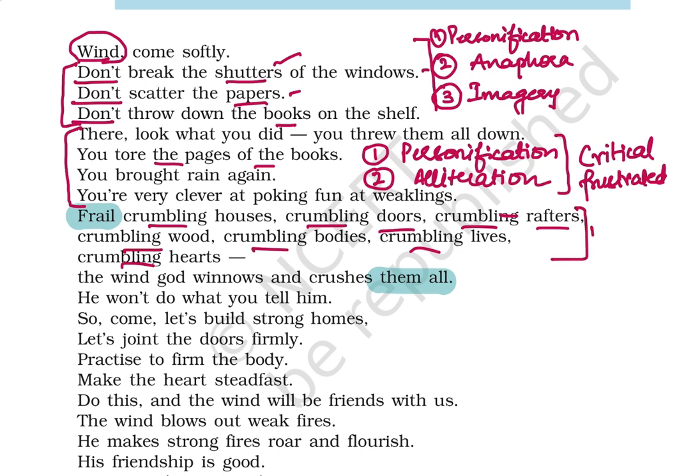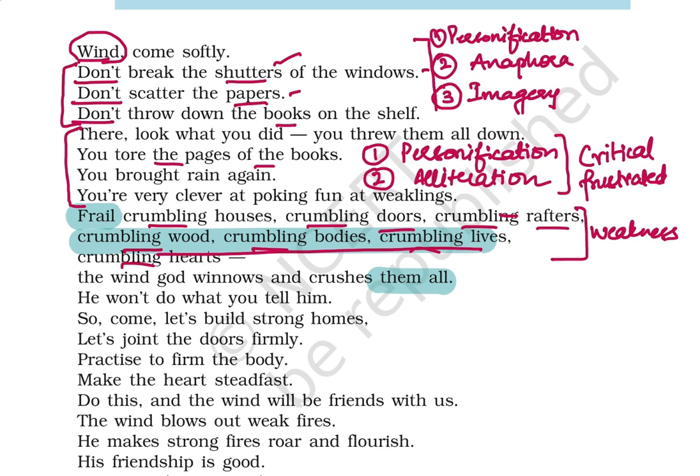So this repetition is emphasizing a certain quality here, that is the weakness of the objects or the human beings. It shows that something which is not strong or properly built is really going to fall apart when the wind comes. Okay, now can we move on to the deeper meaning of these lines, like crumbling wood and crumbling bodies and crumbling lives? Let's get into the deeper meaning, because in your RTC you might get a particular phrase or a line, and it can be put across in your exam to explain the lines in a very beautiful way. So let's get started.